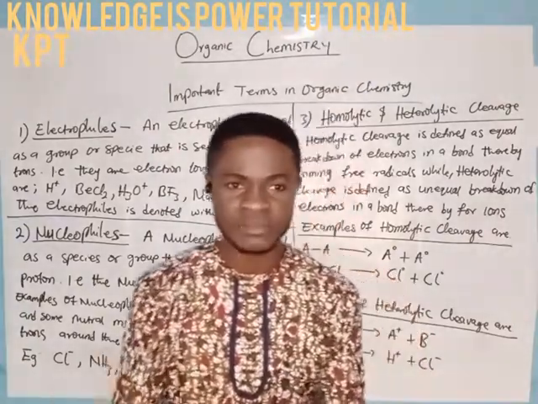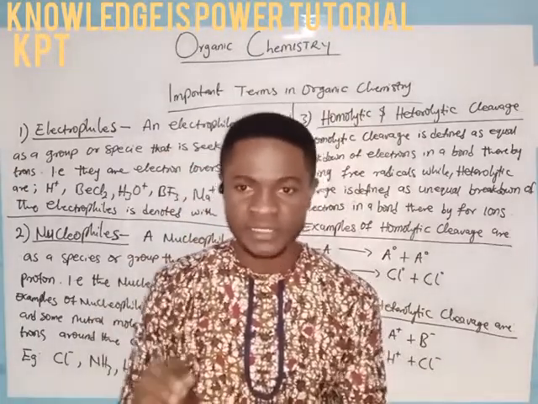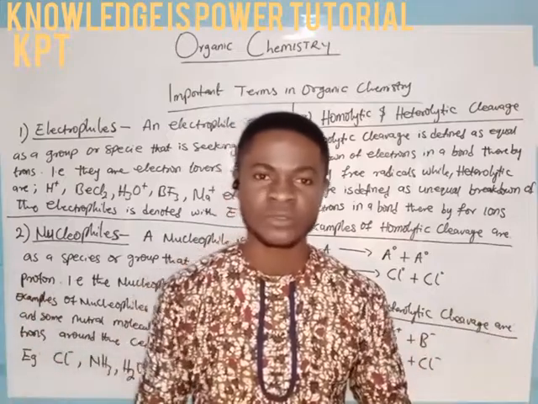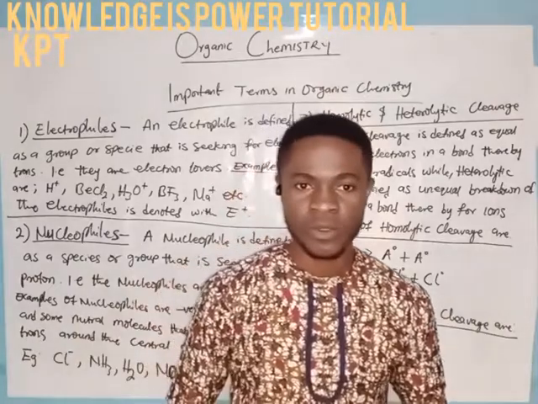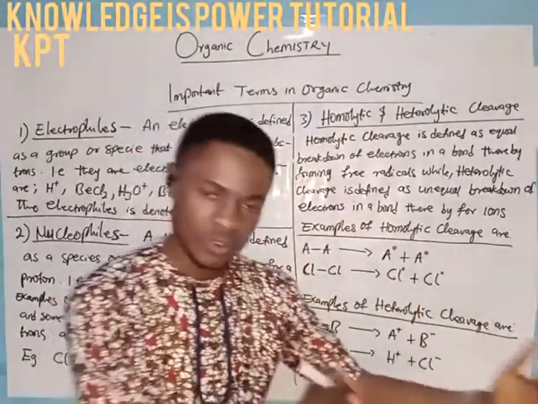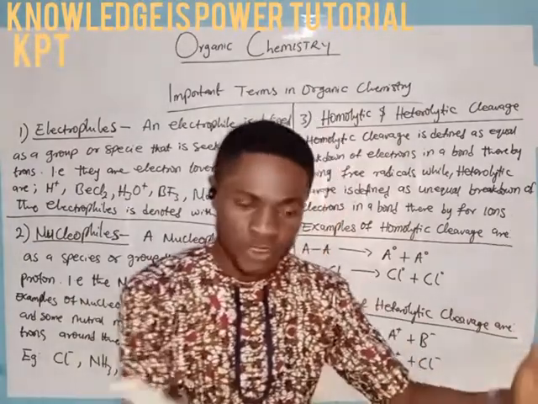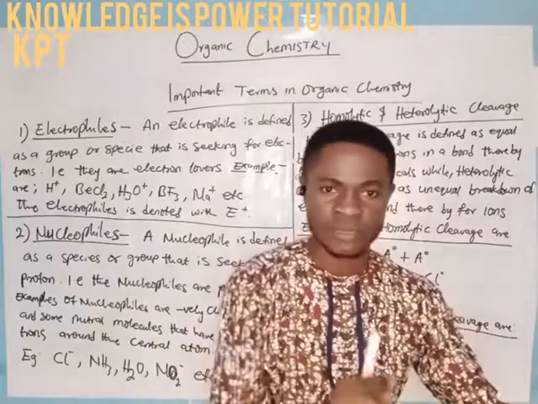Homolytically means equal breakage of the bond, meaning that if the bond breaks, the two participating atoms will go with the same electron they brought in the course of bonding. While if it is done heterolytically, if the bond breaks, one atom among the two participating atoms will go with all the electrons used in bonding.